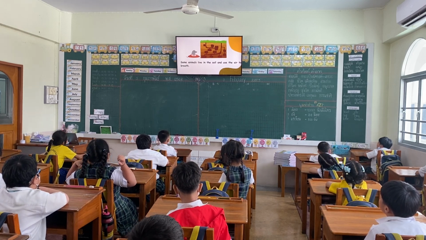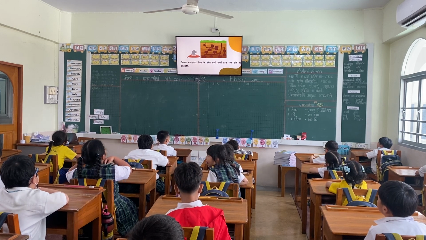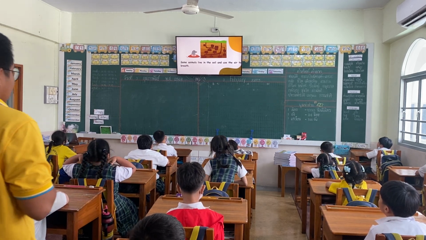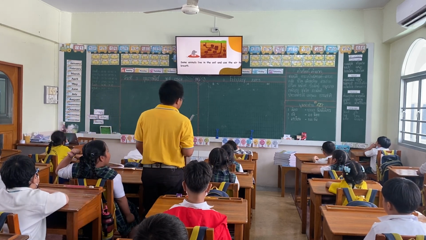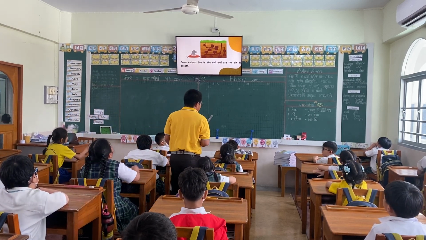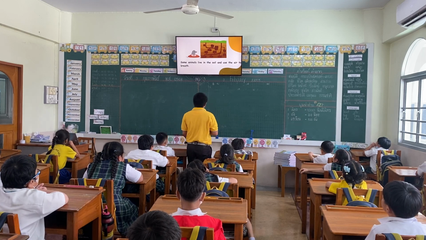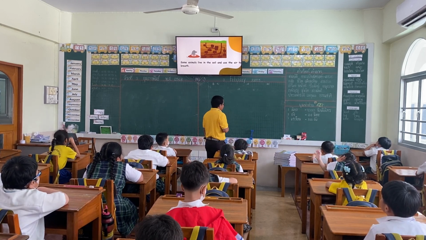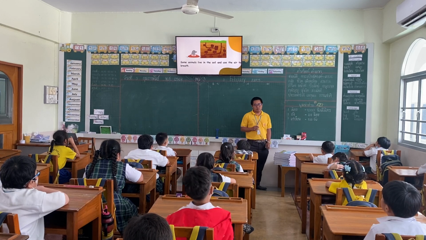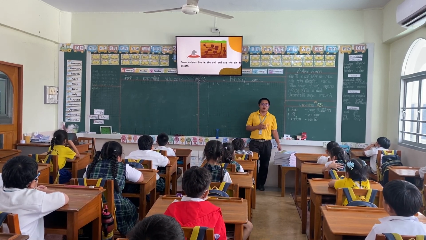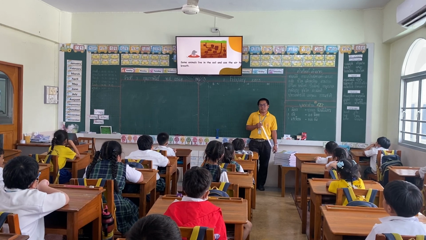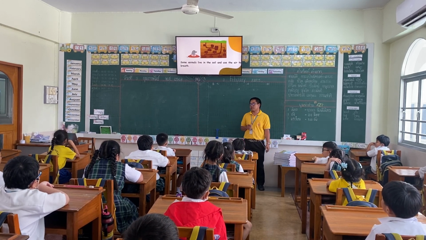What else? What animals do you know that live under the soil? Some types of spider live under the soil. Yes. What else? Ants. Yes. They make their nest underground. Some types of birds. Yes.